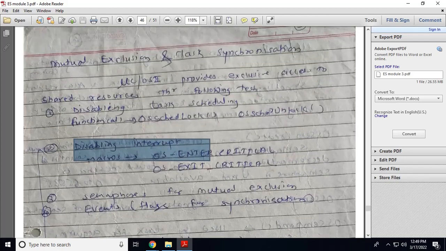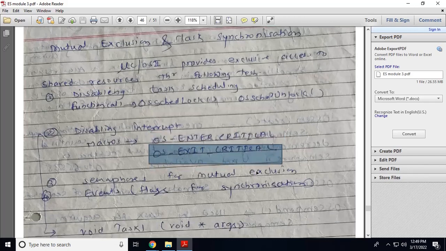So for task synchronization we can go for disabling the interrupt by calling the function OS_ENTER_CRITICAL. You can access the shared resource. Once access is completed you can enable the interrupt by calling the function OS_EXIT_CRITICAL.